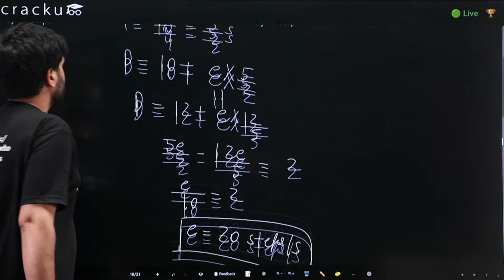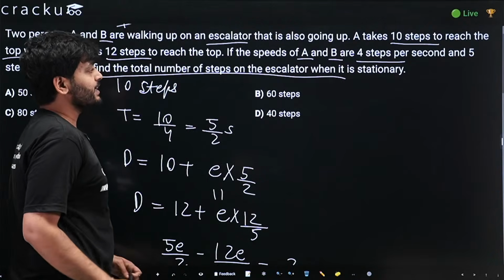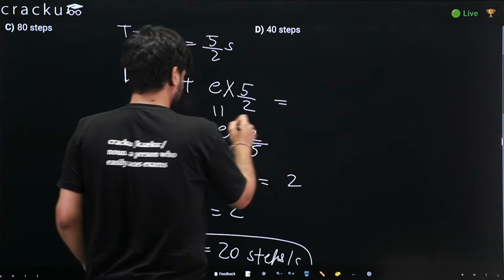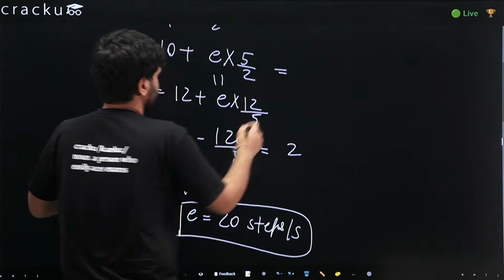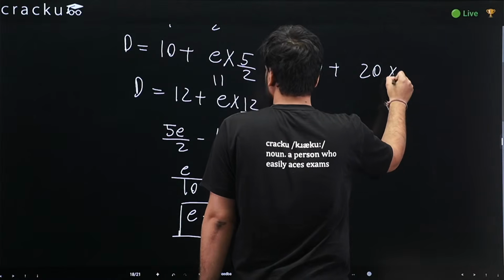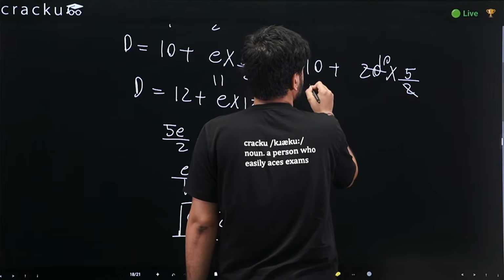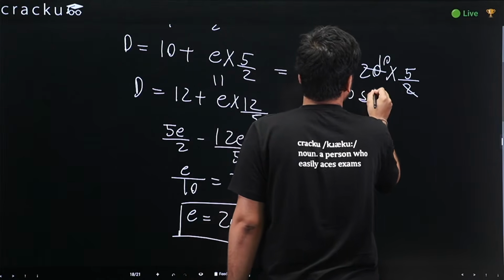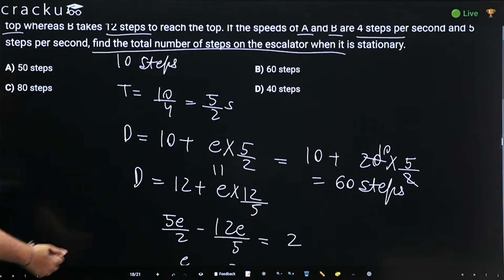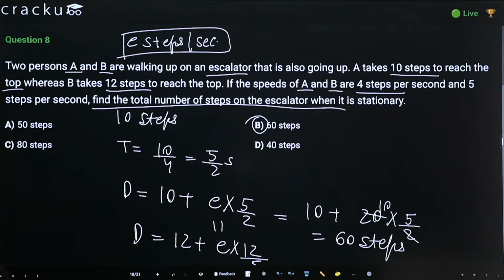We got it. What are we asked now? We are asked to find the total number of steps on the escalator when it is stationary. It would be the distance D, which is 10 plus 5E by 2, E is 20. So 10 plus 20 into 5 by 2. This is equal to 60 steps. The answer would be option B here. Let's move to the next question.